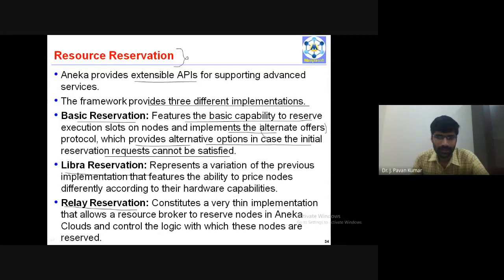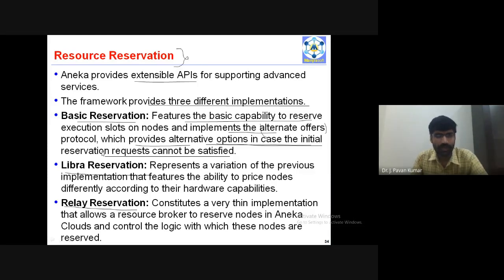Basic reservation has the capability to reserve the execution slots. If those are not satisfied, it makes use of the alternate offers protocol. This is about basic reservation.